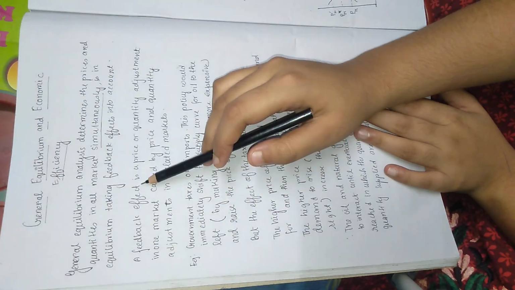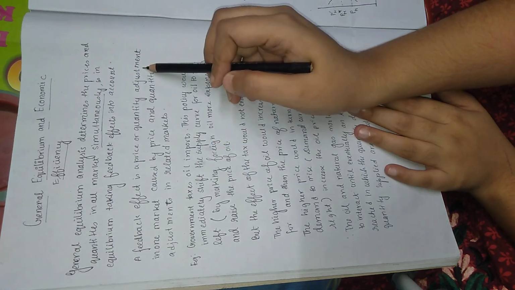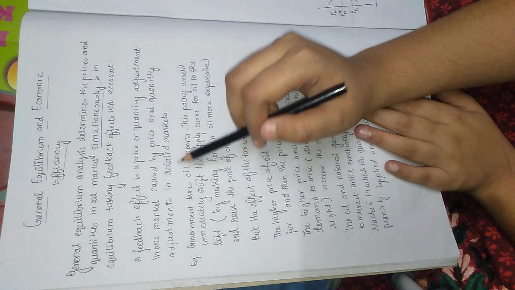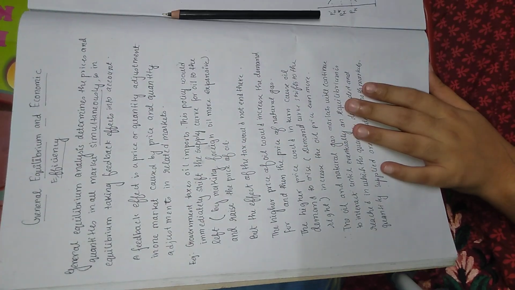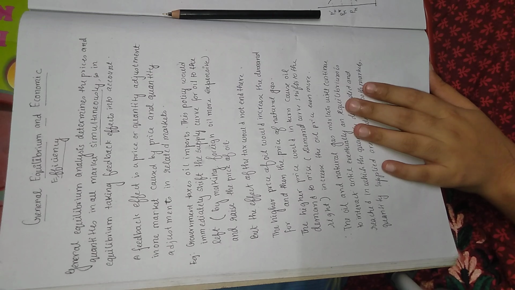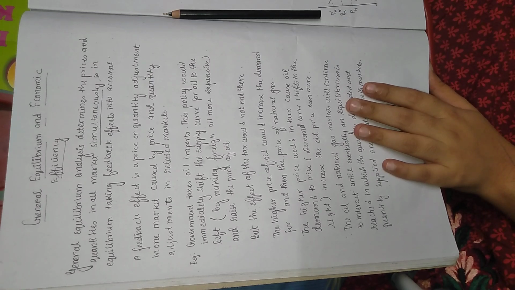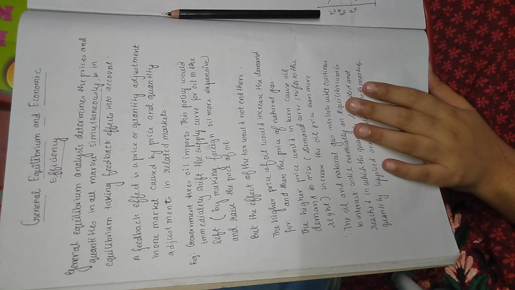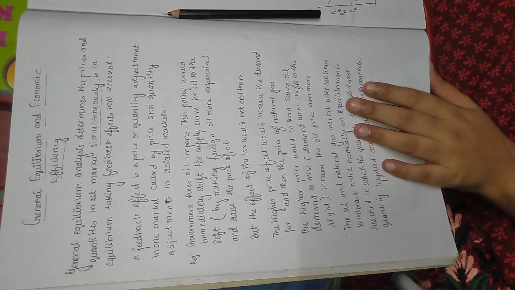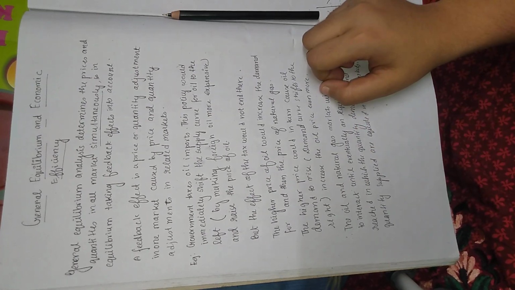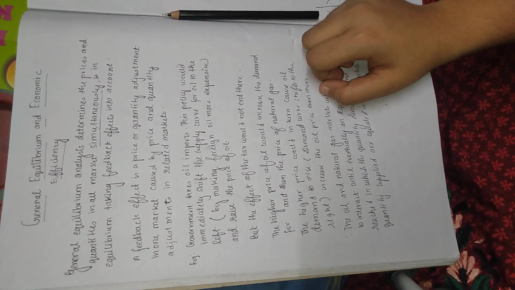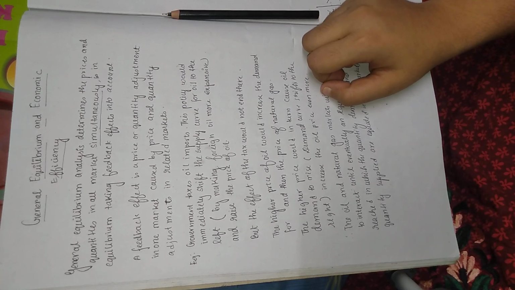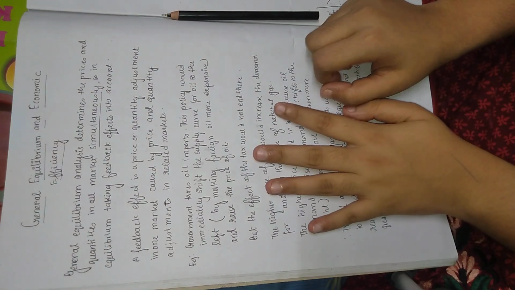A feedback effect is a price or quantity adjustment in one market caused by a price and quantity adjustment in a related market. We have learned in Walras' law that if one market has excess supply, then the other market must have excess demand so that equilibrium can be reached. And we have also learned that if there are n markets, out of which n-1 markets are in equilibrium, then the nth market is also in equilibrium. So here it is saying the same thing.